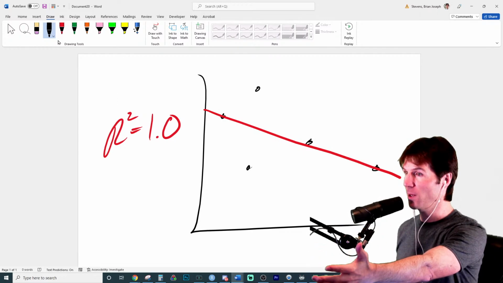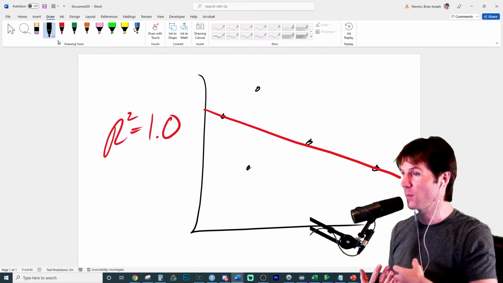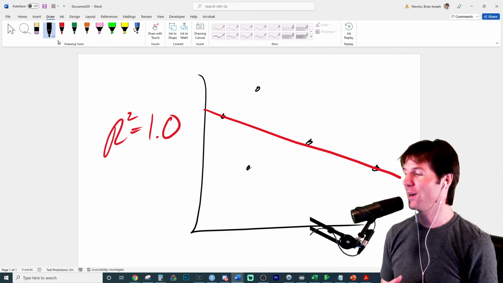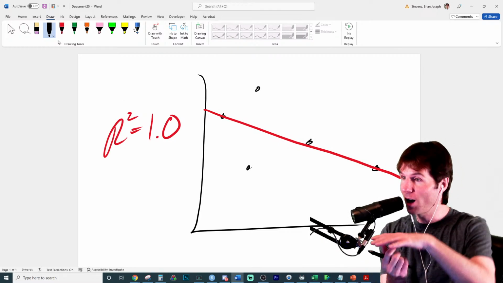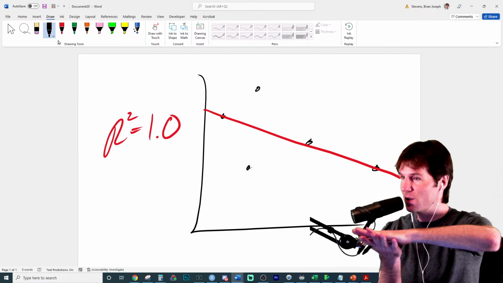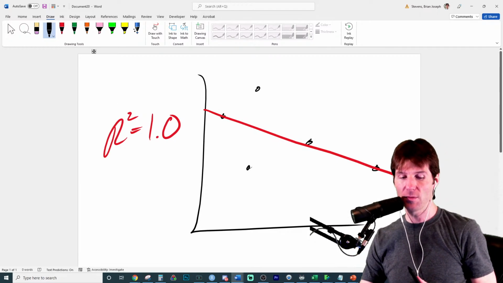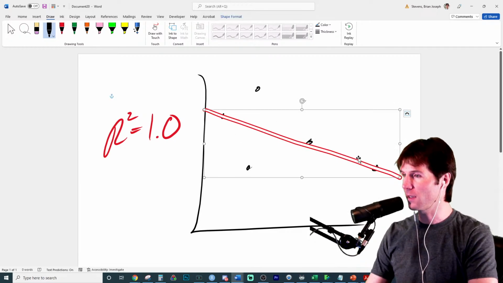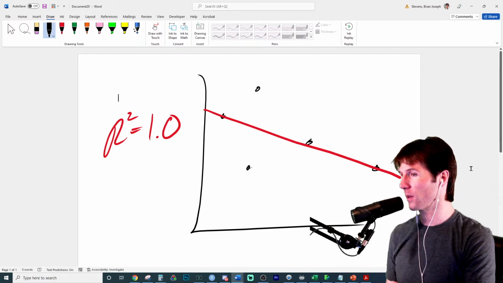And this relates to 320, with residuals and misses and sums of squares. So there's no variation around the line. It's a perfect relationship, and it could be positive or negative. It wouldn't matter. It's just that all the points are on the line.